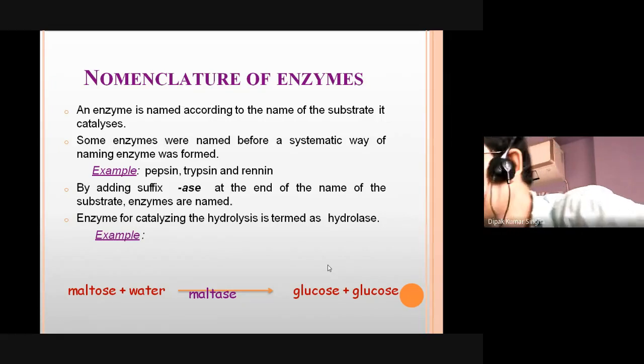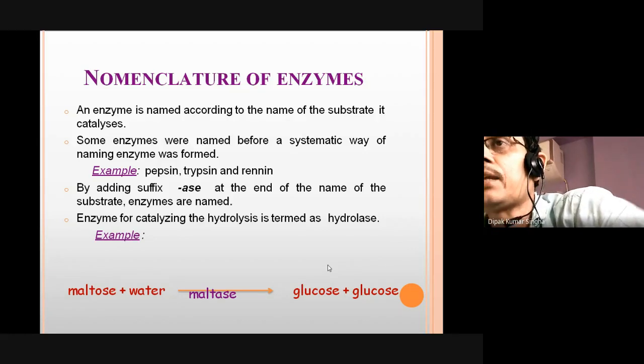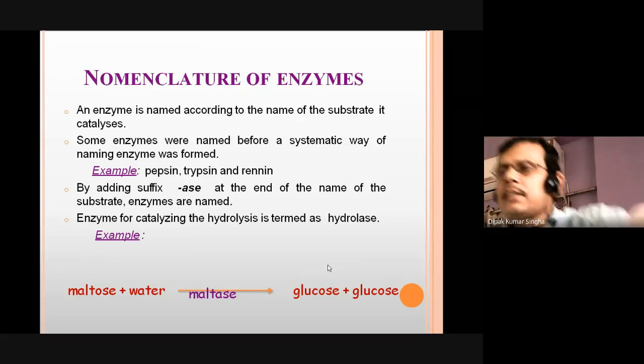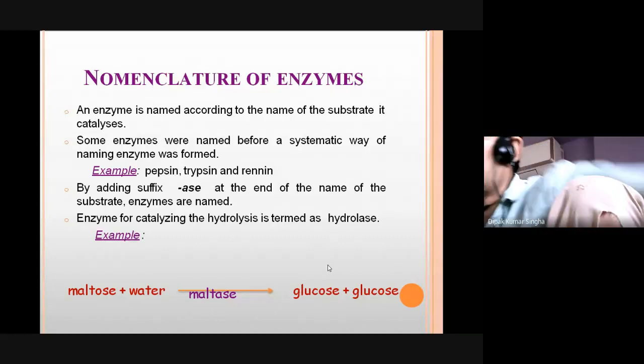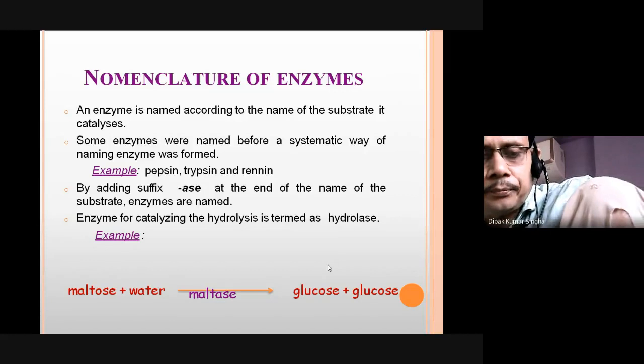This is called the trivial name. But there is some problem: maltase plus water gives glucose plus glucose.